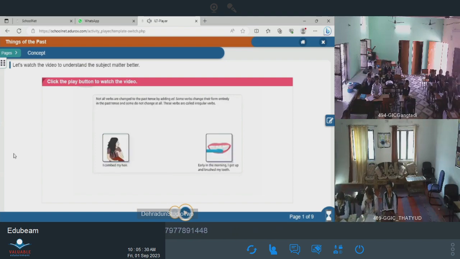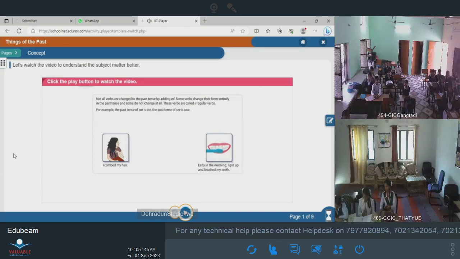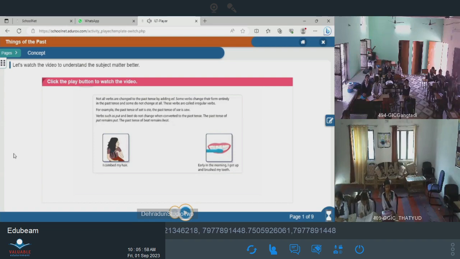Not all verbs are changed to the past tense by adding ed. Some verbs change their form entirely in the past tense and some do not change at all. These verbs are called irregular verbs. For example, the past tense of eat is ate, the past tense of see is saw. Verbs such as put and beat do not change when converted to the past tense. The past tense of put remains put. The past tense of beat remains beat.